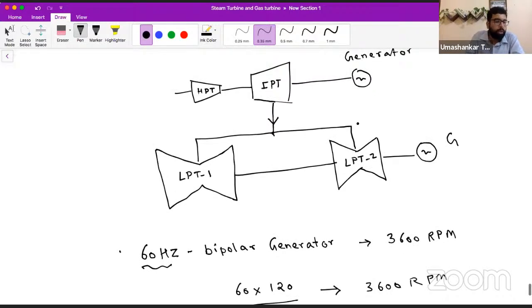Now, can you specify this for me? Certainly it is cross compounded, and you see we have two low pressure turbines, in which we can see two flow directions each.